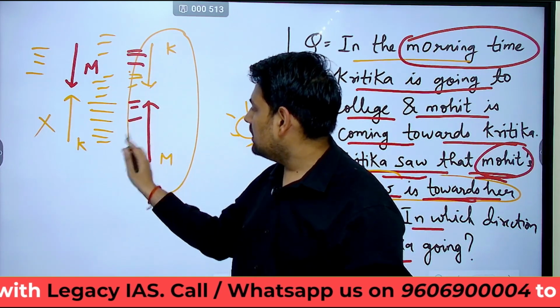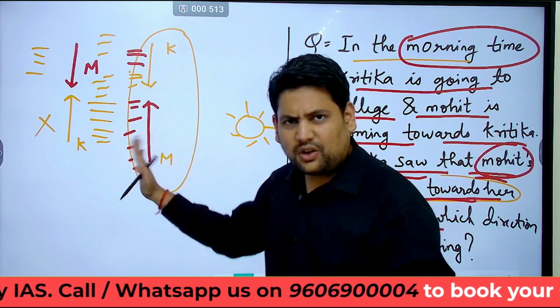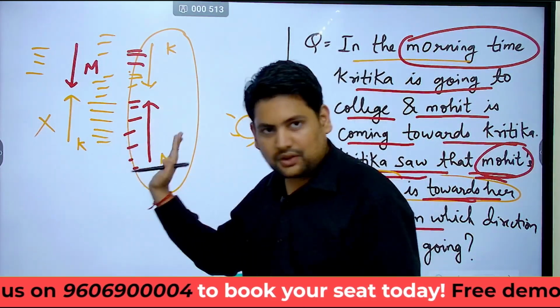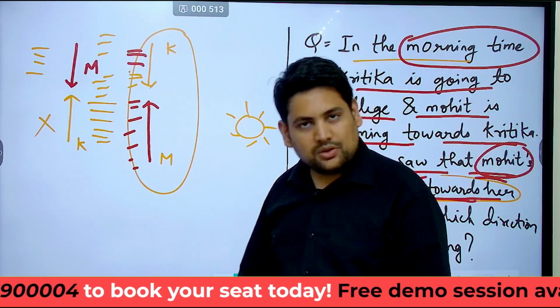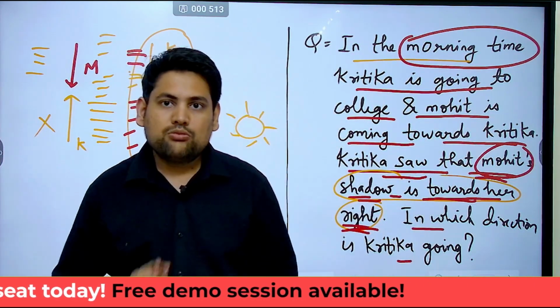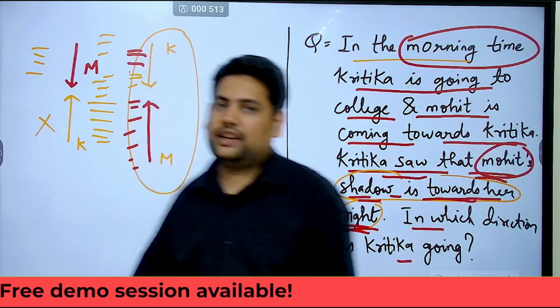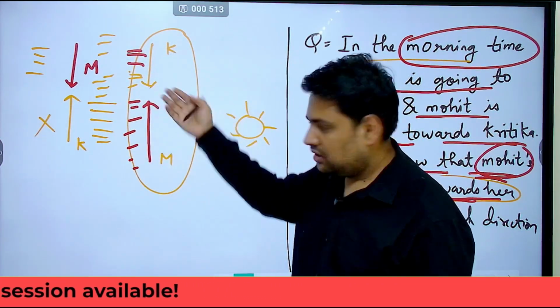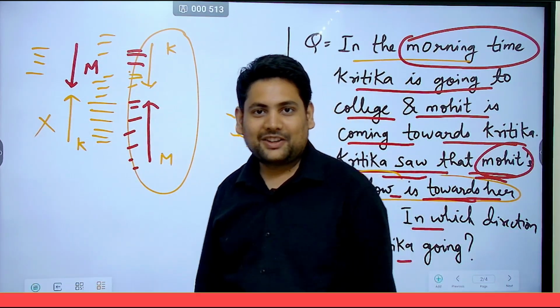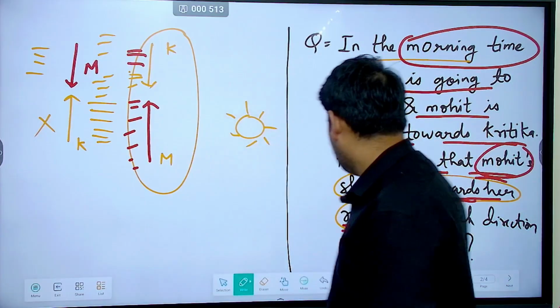Can Mohit's shadow fall here? Yes, exactly. It will fall here, away from the sun only. So what she is saying is absolutely correct. When she is going south, Mohit's shadow is falling towards her right. Simple. Got it? So that is how you had to do it.